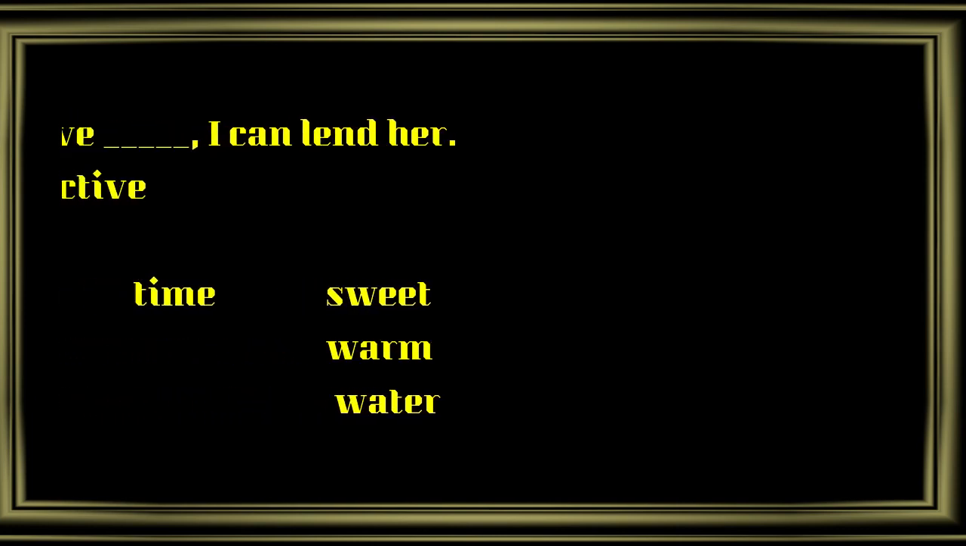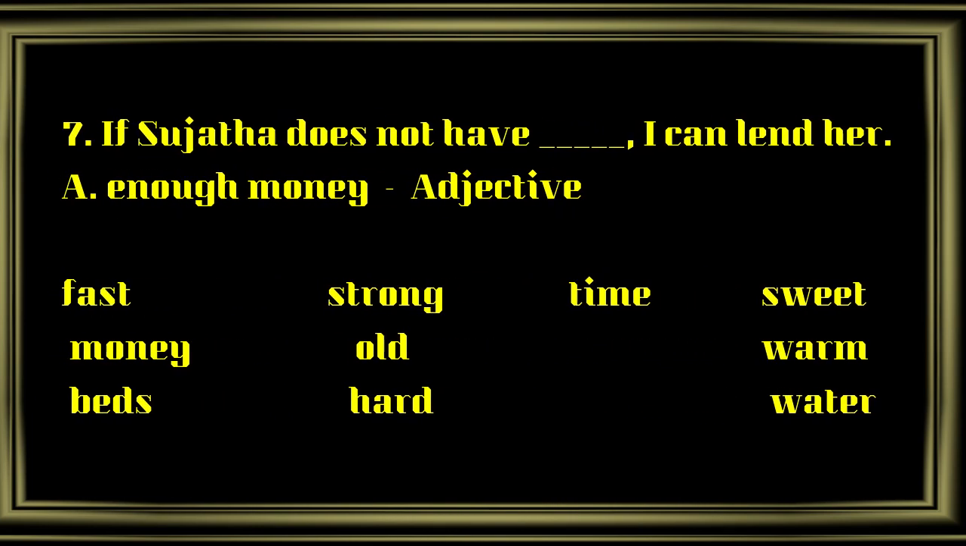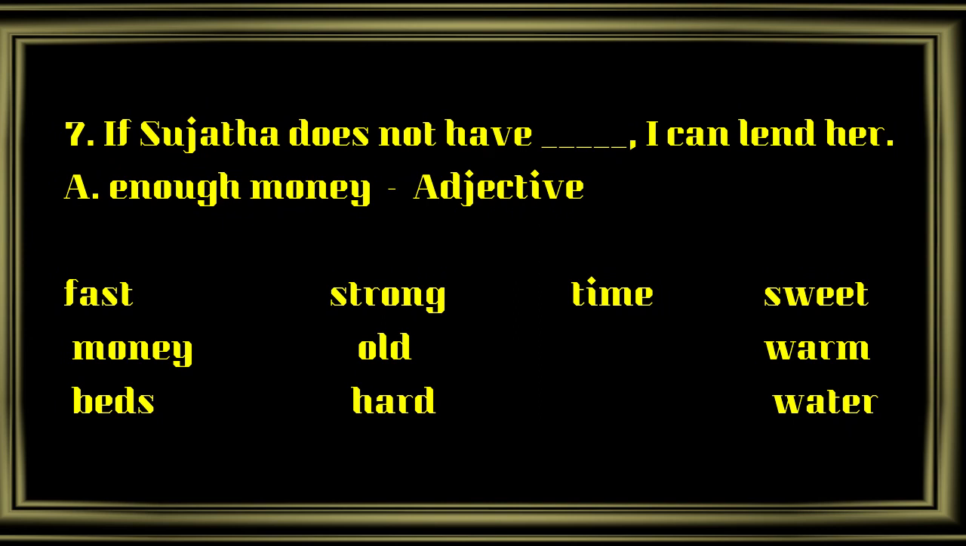If Sujata does not have enough money, I can lend her. Now, enough money. Money is a noun. Where is the word enough? Enough comes before the noun. So the function of enough is an adjective, because it is coming before the noun money. Enough money.